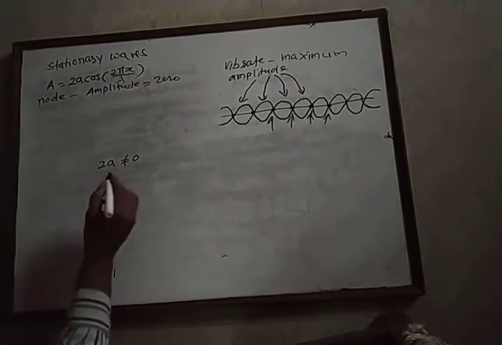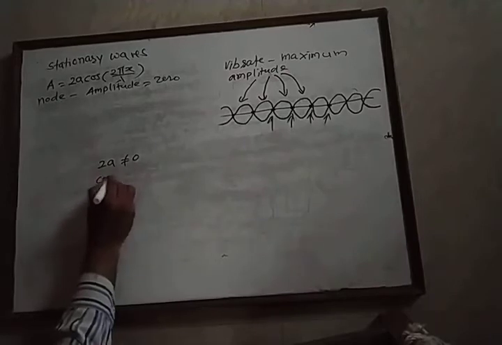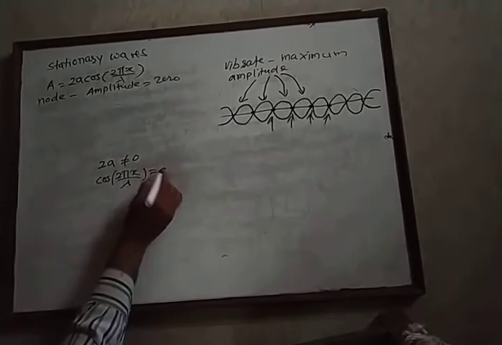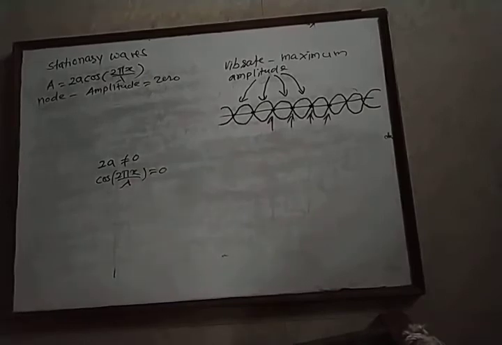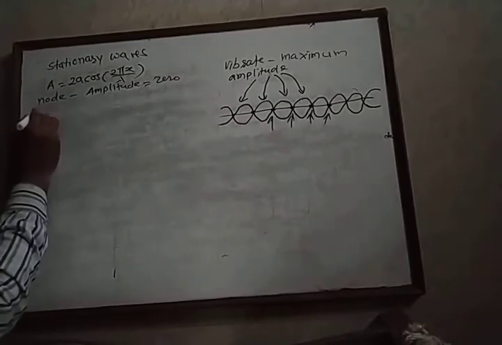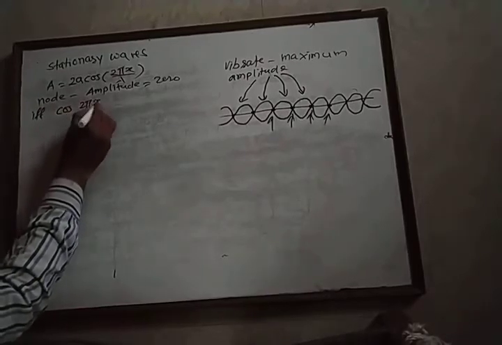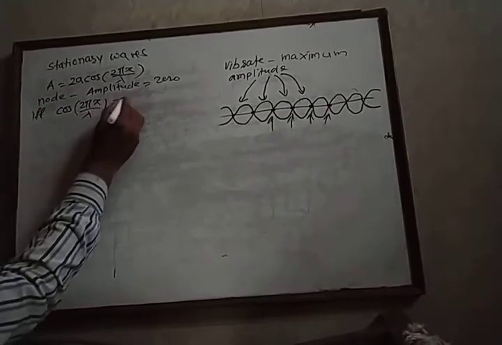Therefore, the amplitude is equal to 0 if cos of twice pi x upon lambda is equal to 0. When cos of twice pi x upon lambda is equal to 0, the amplitude is equal to 0, and therefore a node is obtained. Therefore, a node is obtained if and only if cos of twice pi x upon lambda is equal to 0.